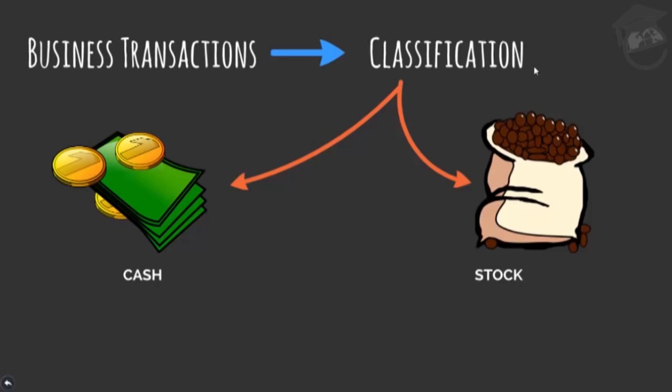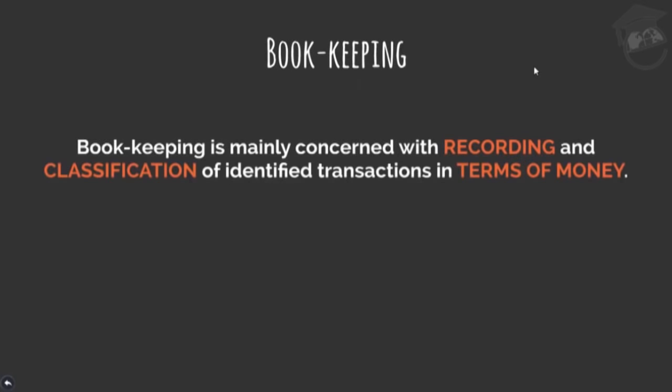Likewise, there are n number of transactions which take place in a business. So in bookkeeping, a bookkeeper will be mainly concerned with recording and classification of identified transactions, and that too in terms of money. So we see that the first two steps of the accounting process, that is recording of transactions and classification of transactions, take place in bookkeeping.